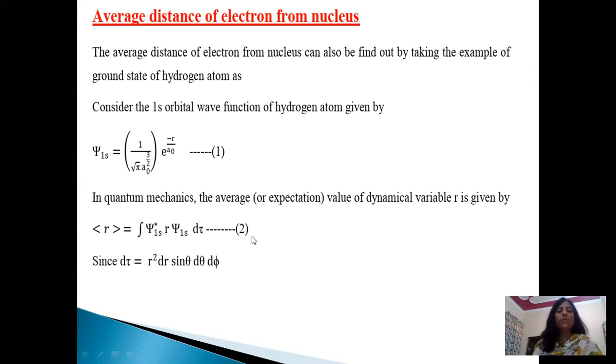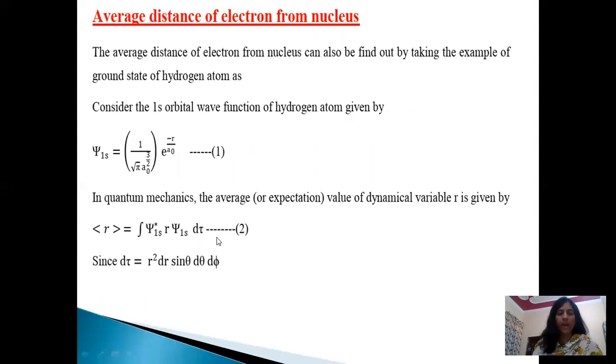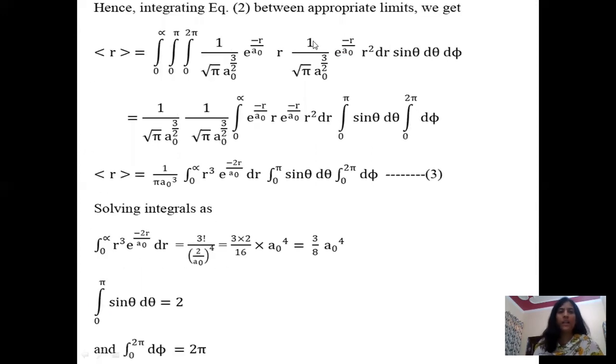In case of hydrogen and hydrogen-like atoms, the d tau is given by r square dr sin theta d theta into d phi. Hence, integrating this equation between the appropriate limits and substituting the value of psi 1s and d tau in this equation, we get this equation.